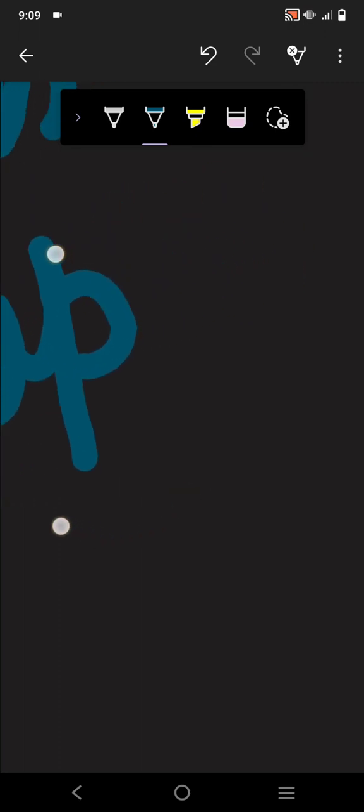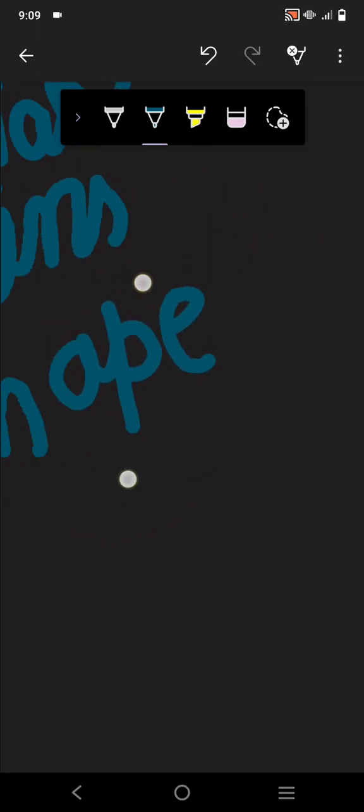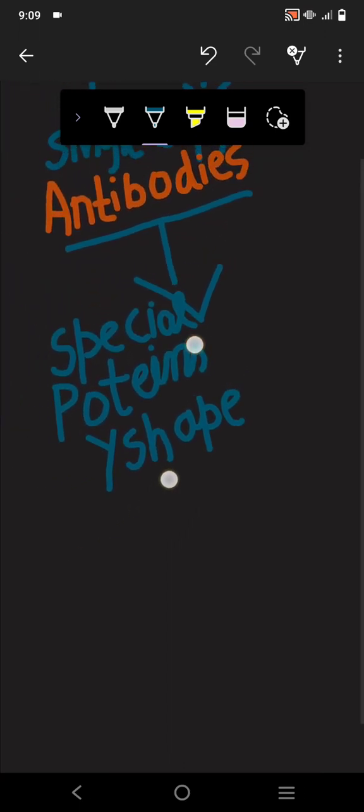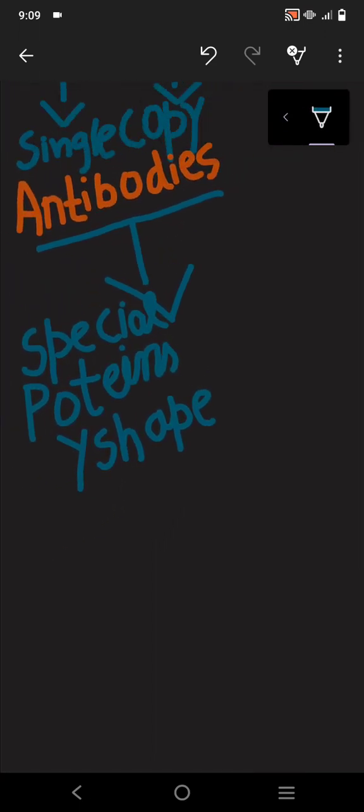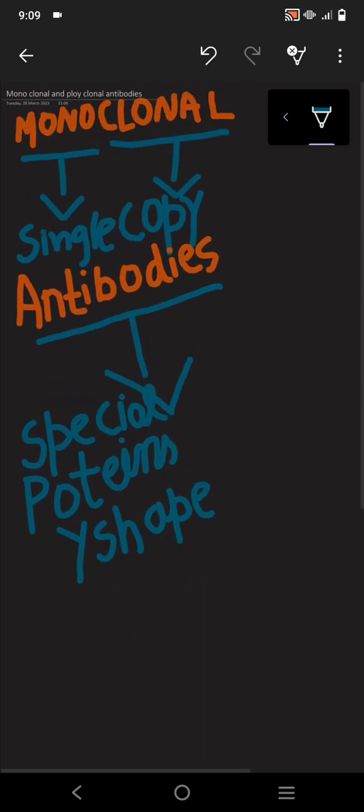What's the function of the antibody? When a foreign particle attacks us, these antibodies will protect us from the foreign particle. So, a special type of protein that is in Y shape.